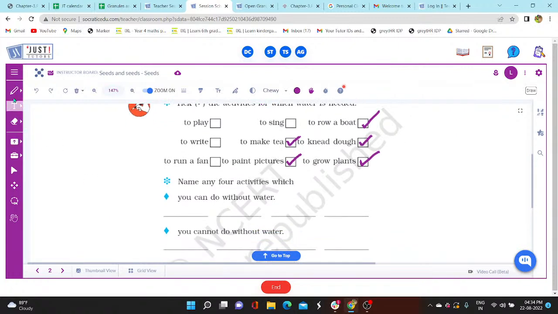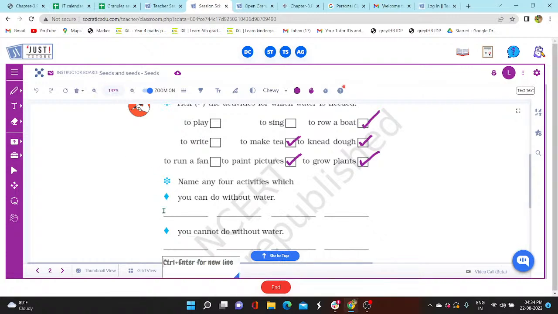So without water, let's see what are the activities we can do without water. We can watch television without water, right? Then we can do dancing without water.